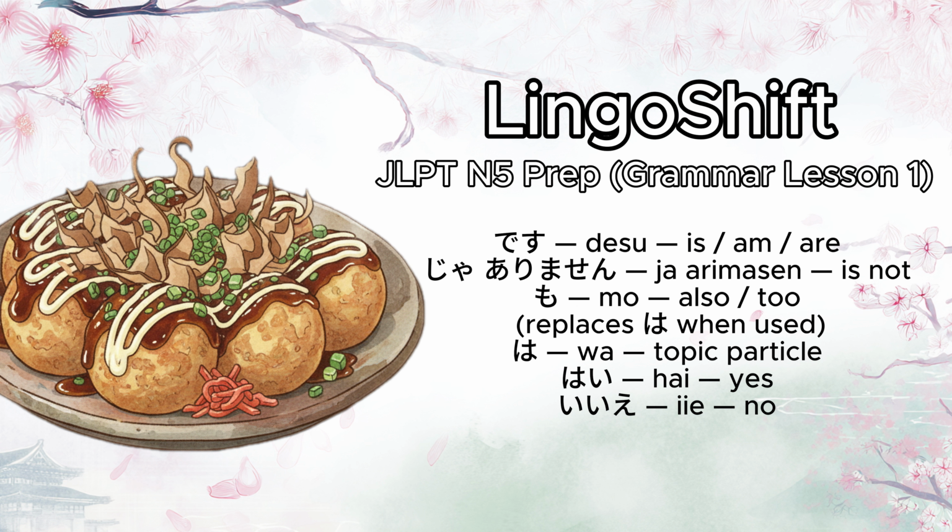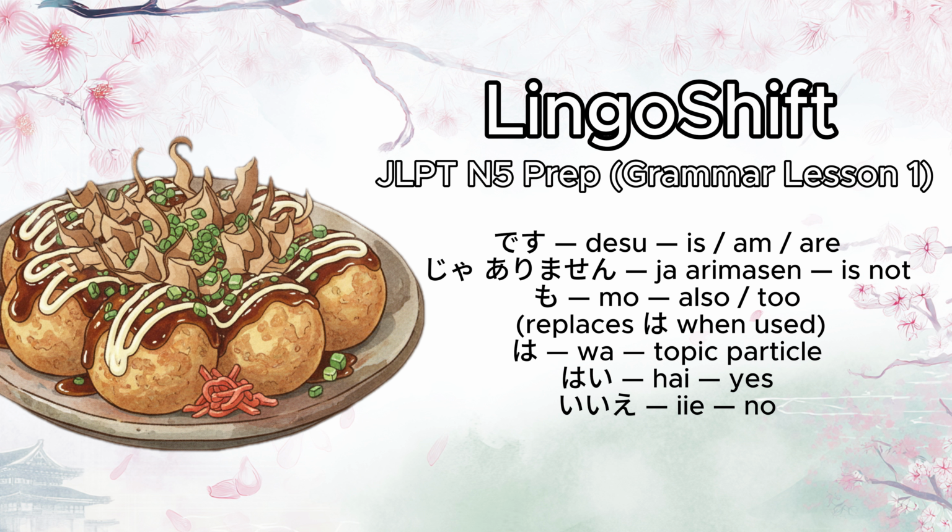Listen to that second sentence again. Suzuki-san mo kaisha-in desu. Now you say the sentence. Suzuki-san mo kaisha-in desu. Let's do a final recap. To make a sentence negative, you change desu to ja arimasen. To say also or to, you use the particle mo, and it replaces the particle wa.